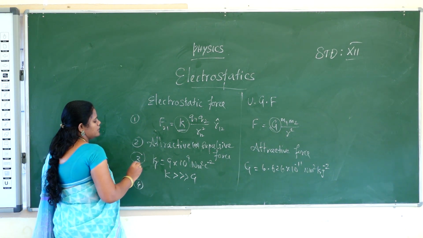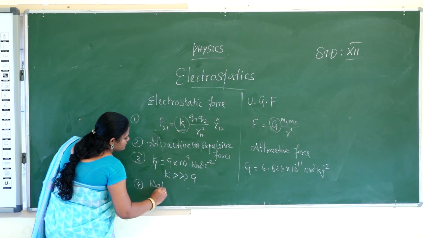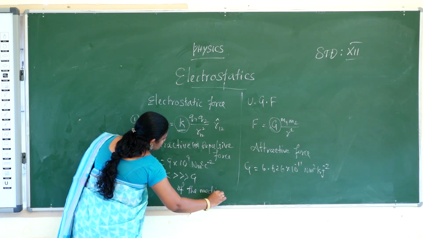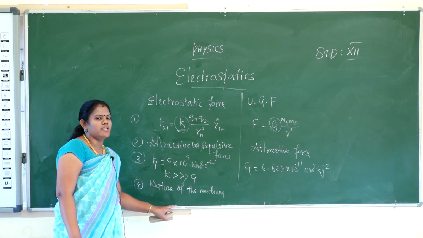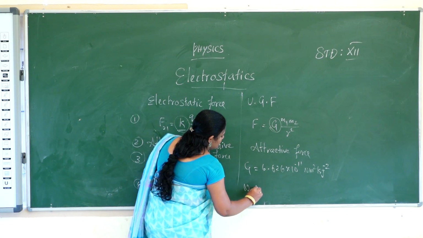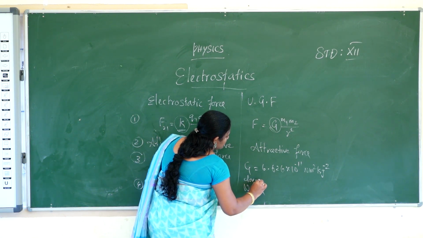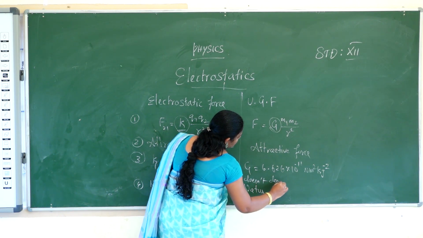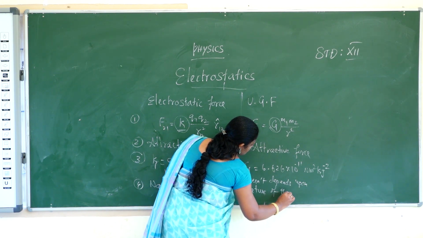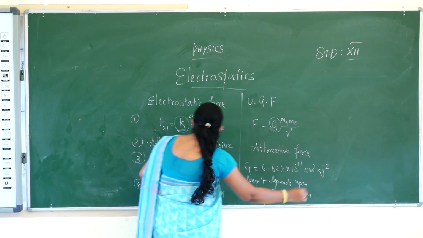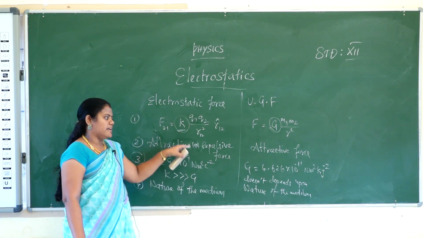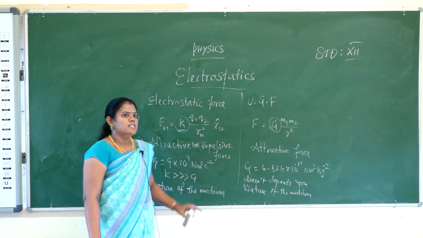electrostatic force depends upon the nature of the medium. Electrostatic force will depend upon the nature of the medium, but universal gravitational force does not depend upon the nature of the medium. So the fourth point is that electrostatic force completely depends upon the nature of the medium, but gravitational force does not depend upon the nature of the medium. That is the fourth point.